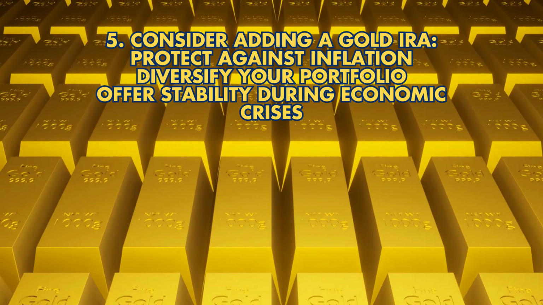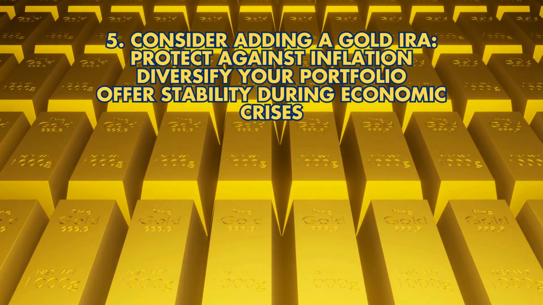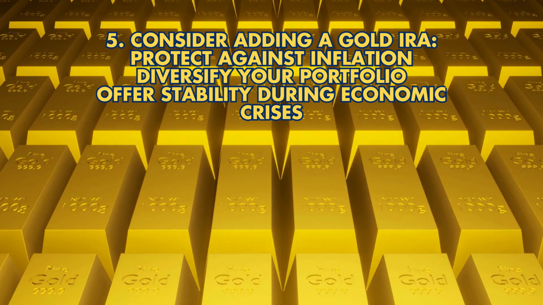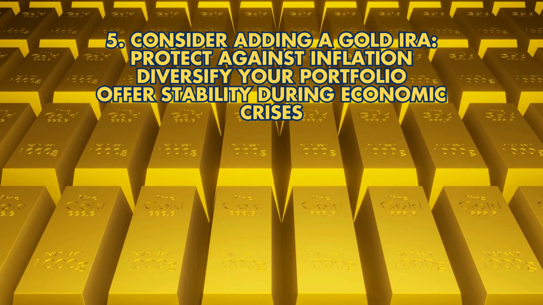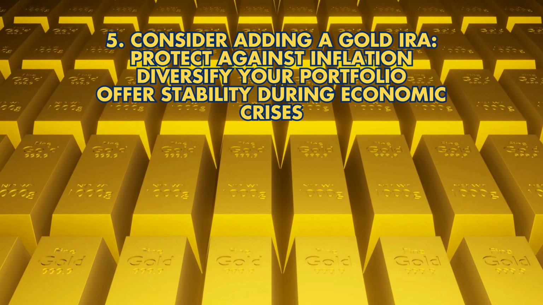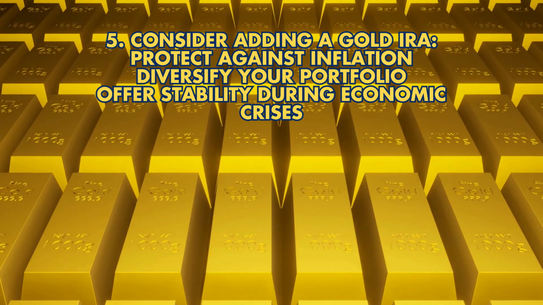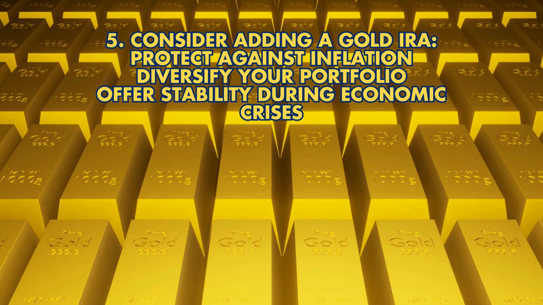5. Consider adding a gold IRA. TSP doesn't include gold or other precious metals. Rolling over part of your TSP into a gold IRA can protect against inflation, diversify your portfolio, and offer stability during economic crises.